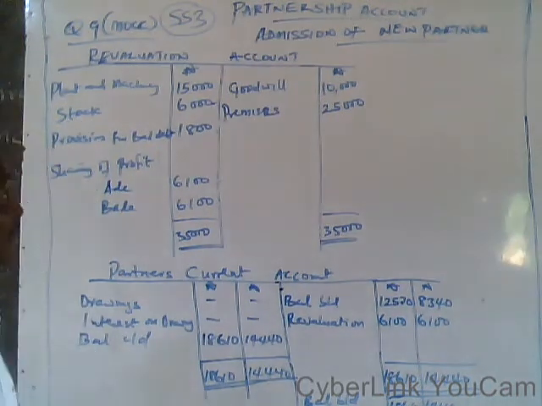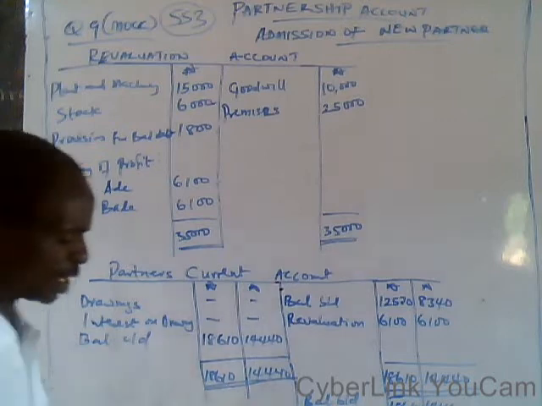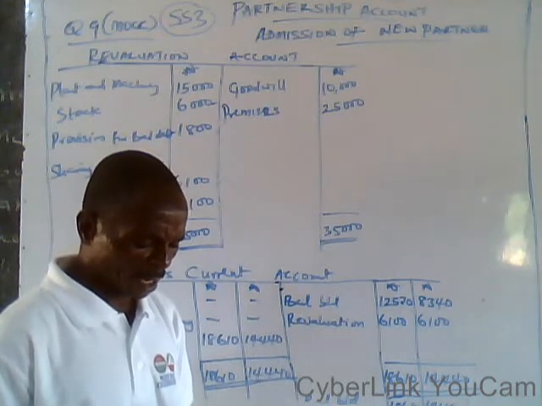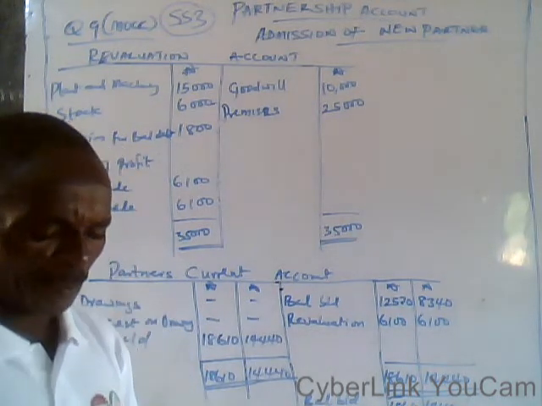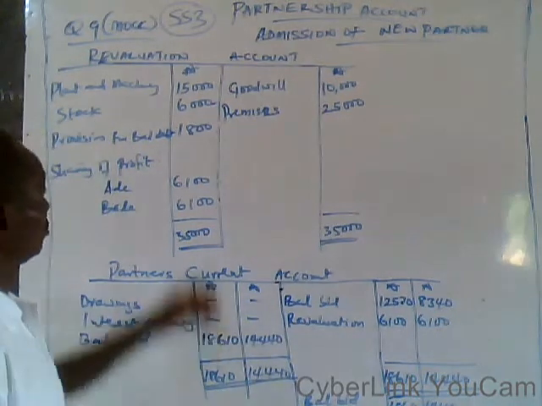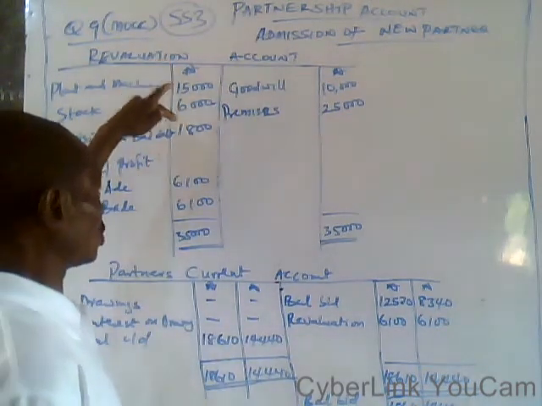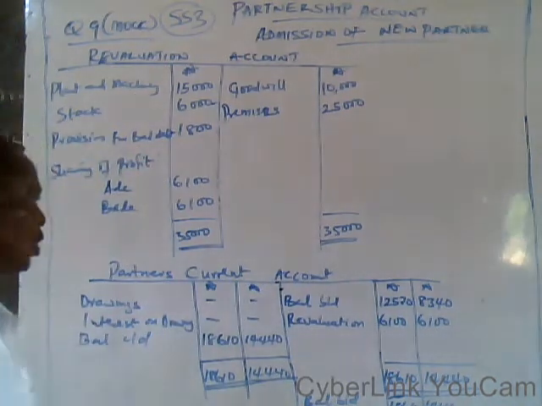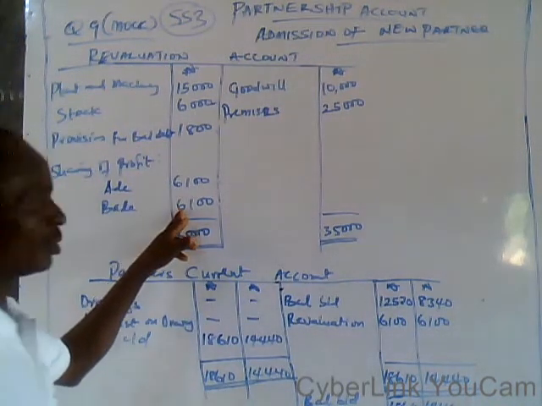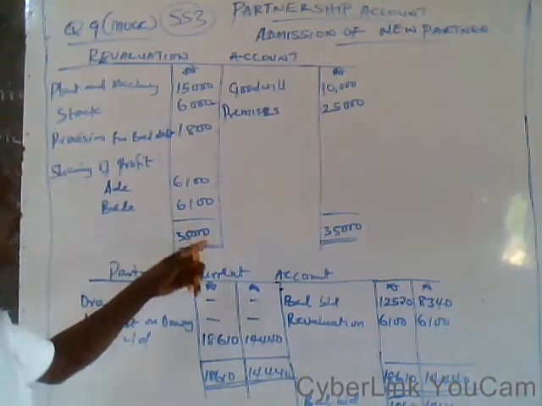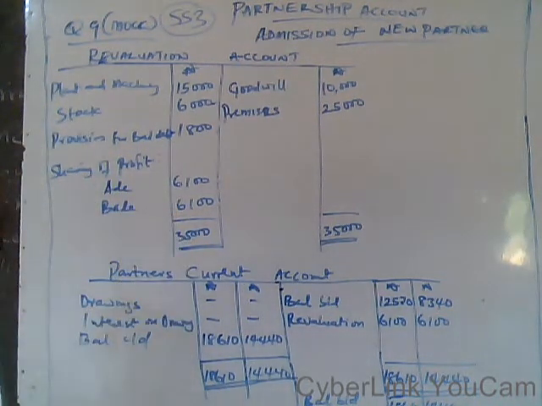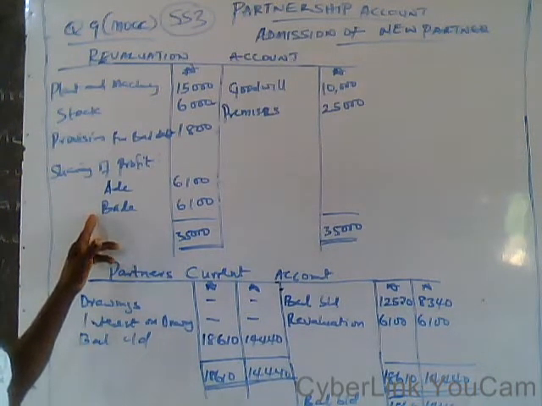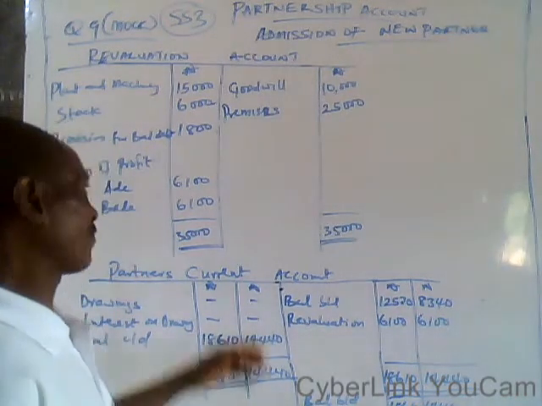Therefore, find the difference between the two figures. Remember, initially you are given the introduction: A-Day and Bad-Day are in partnership sharing profit and loss equally. Total: 15,000 plus 6,000 plus 1,800 minus 10,600 naira will give us 12,200. Divided by 2 will give us 6,100, 6,100.